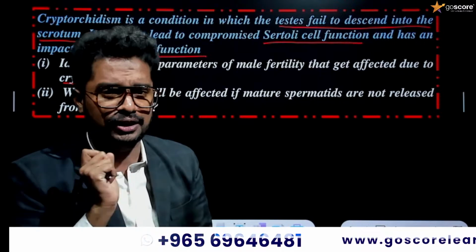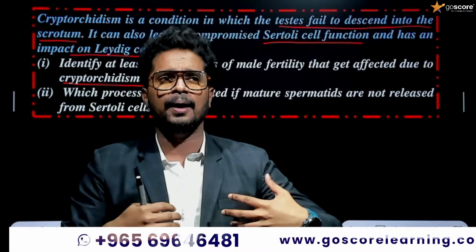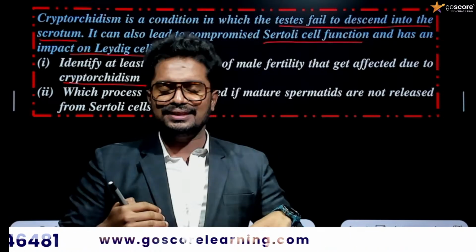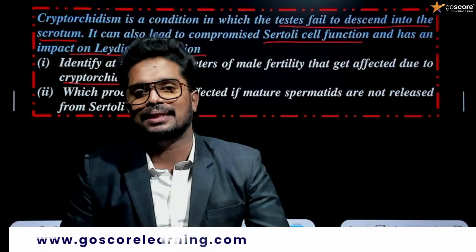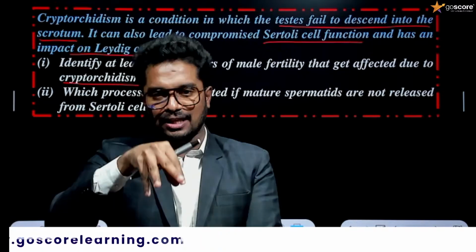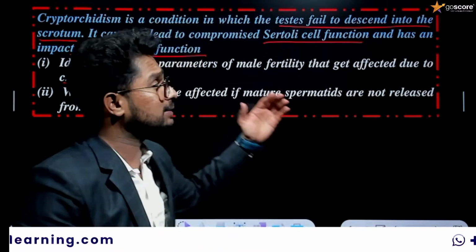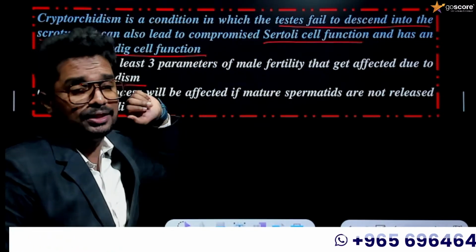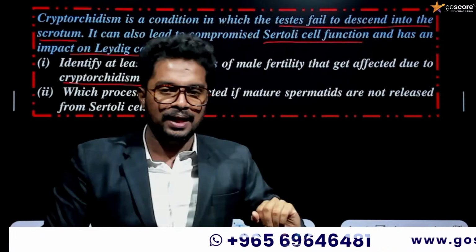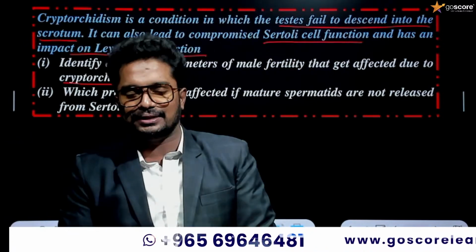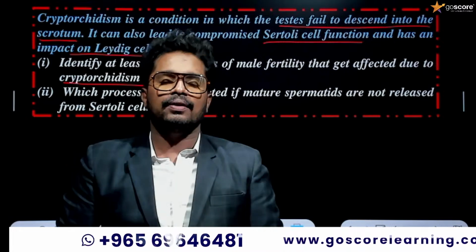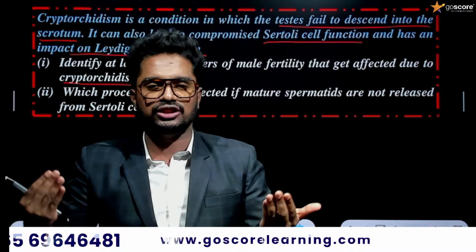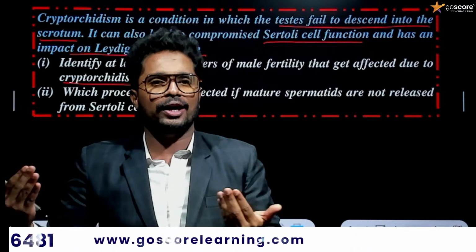In normal functioning of the male reproductive system, the testes are located outside the abdominal cavity inside a pouch called the scrotum. In cryptorchidism cases, if a patient has this condition, the testes fail to descend into the scrotum itself. We already studied that for the formation of sperm, the testes always require a temperature 2 to 2.5 degrees Celsius lower than the normal body temperature.